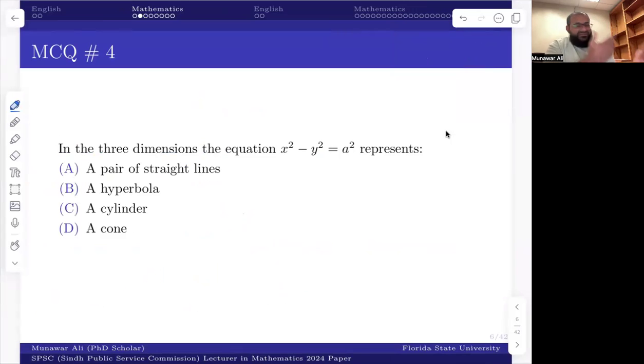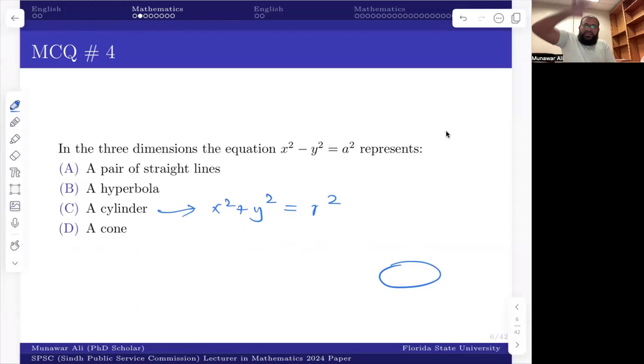Okay, it makes sense when you are talking about a cylinder. The equation is x squared plus y squared equals the radius squared. So in this way, you can see you have a circle in 2D and you're taking it to 3D, so it becomes a cylinder. Okay, you can say that.